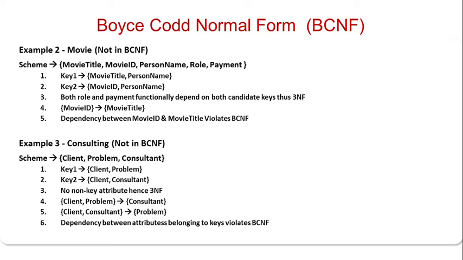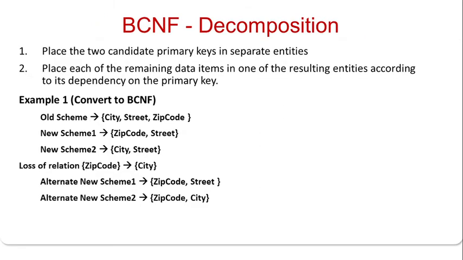Key 1 is client and problem, key 2 is client and consultant. There are no non-key attributes, hence it is in 3NF. But client and problem determine the consultant, and client and consultant determine the problem, so there is a dependency between them. Hence it is also not in BCNF.